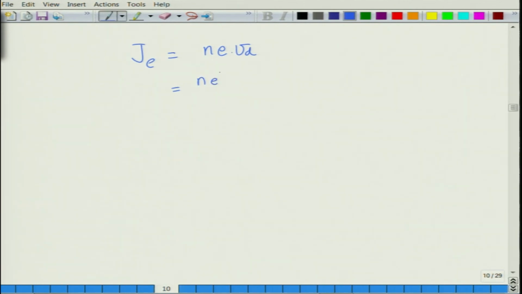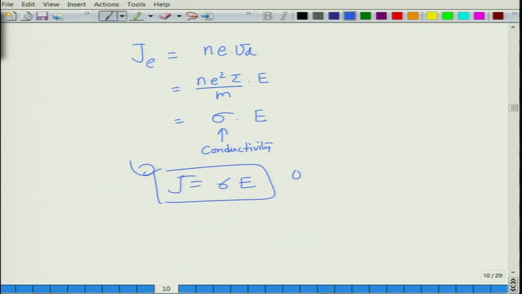So, this is Ne square tau divided by m into E, and this Ne square tau divided by m is written as sigma, which is called conductivity, and this is basically J is equal to sigma E. This is called Ohm's law, the geometry independent form of Ohm's law. So, where sigma is conductivity, this is Ne square tau divided by m.